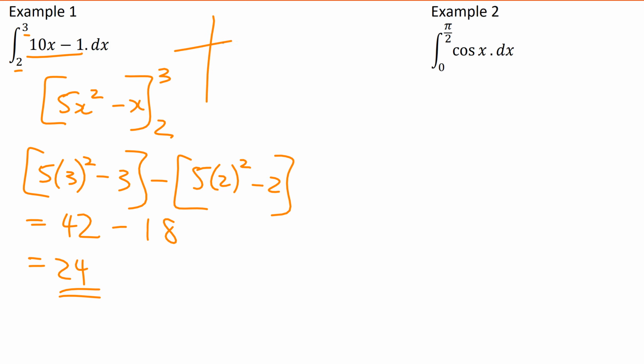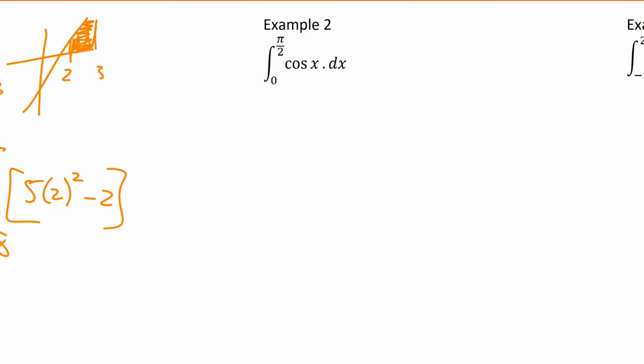So the area under this curve, that's a straight line, okay? It's a straight line. Area under that curve between 2 and 3, so that area there is 24 units, 24 square units. So that's what you're figuring out. Does that make sense? So all we're going to do now, we're going to start off with some easy ones. We're going to simply make it a little bit harder each time.